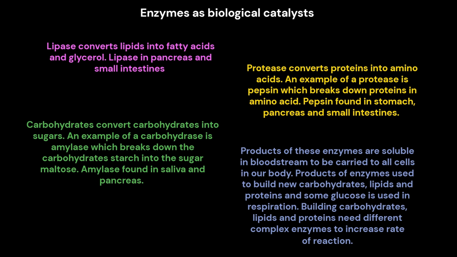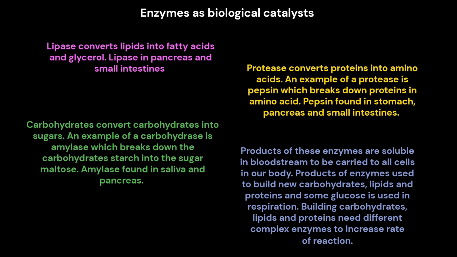Enzymes as biological catalysts. Carbohydrases convert carbohydrates into sugars. An example of a carbohydrase is amylase, which breaks down the carbohydrate starch into the sugar maltose. Amylase is found in saliva and the pancreas. Protease converts proteins into amino acids.